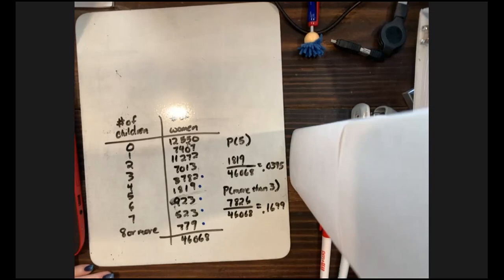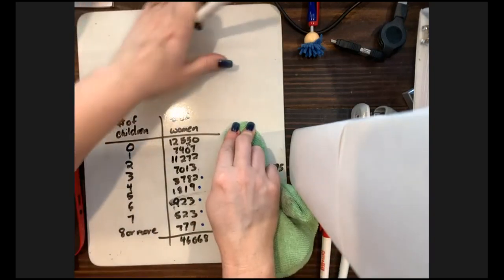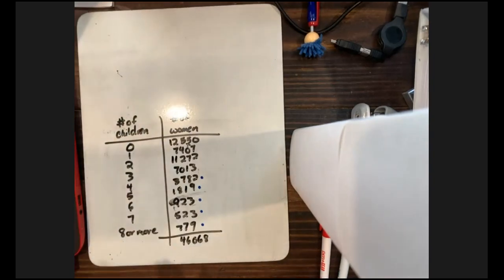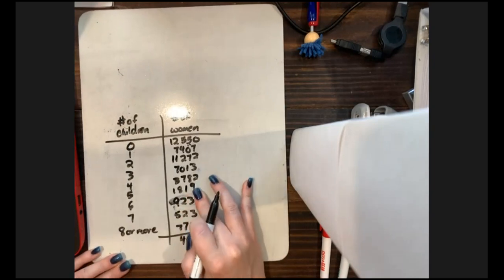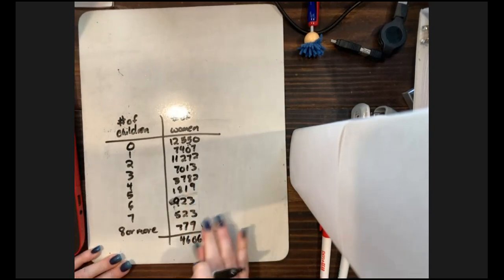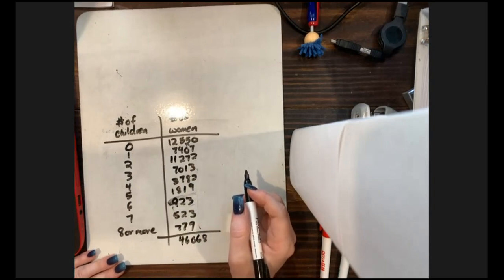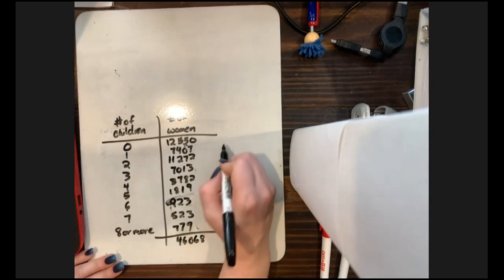Okay. So looking at, now I'm going to get rid of those. It says, assume that this is a simple random sample of US women, okay, which means everybody has an equal chance of getting selected, so nobody's got more chances. Use the empirical method to estimate that they have more than 7.